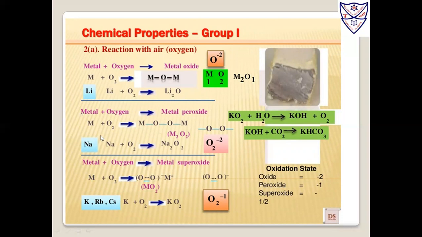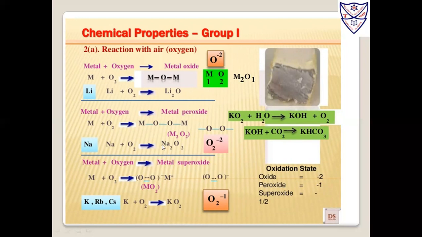Same over here, metal plus oxygen, like sodium plus oxygen gives Na2O2. Why is O2 there? Because the first one is a metal oxide and this one is a metal peroxide. O2 2 minus is a metal peroxide.